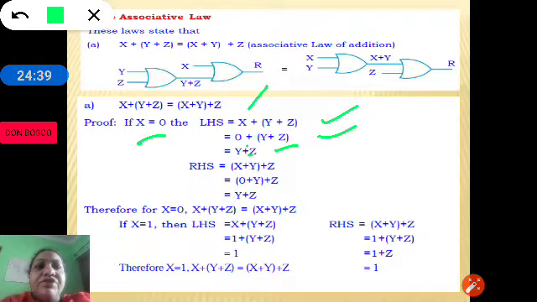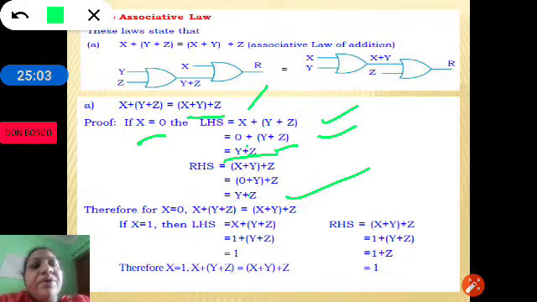Therefore 0 plus y plus z is y plus z. Similarly, in the RHS, that is x plus y plus z, let us replace x with 0. 0 plus y is equal to y, and y plus z is equal to y plus z. Therefore we have proved that in both cases, when we substitute the x value with 0 and 1, we will be getting y plus z in both the cases.